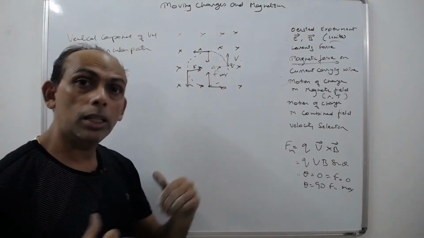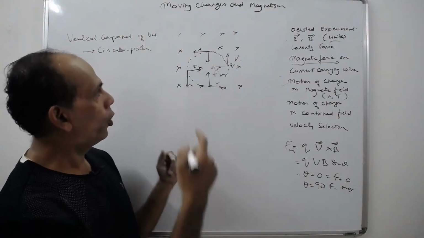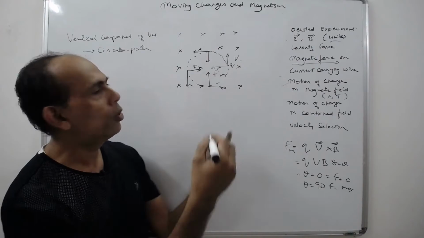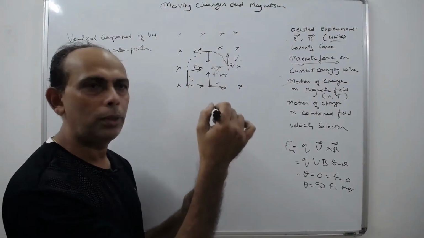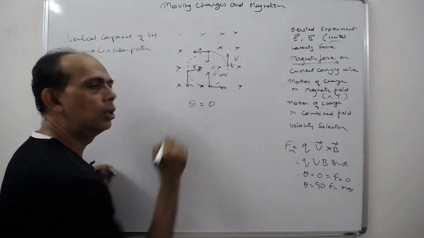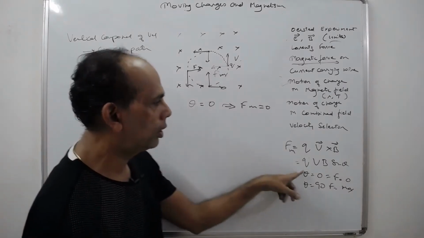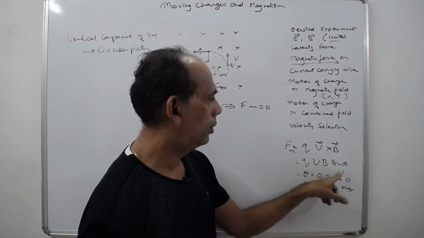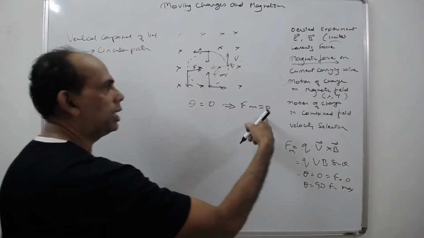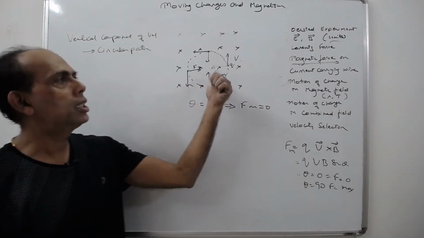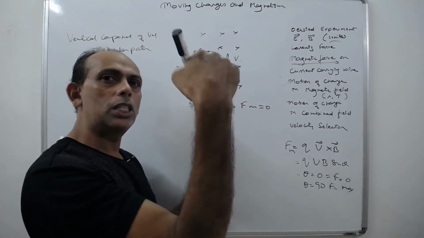Now we have to consider the horizontal component also. As we have seen, the horizontal component goes along the direction of B. The charge going along the direction of B will have theta equal to 0. When theta is equal to 0, Fm is equal to 0. We have seen it from here. So because of this, there is no force acting on the charge on that component of the velocity because of which it is going horizontally.